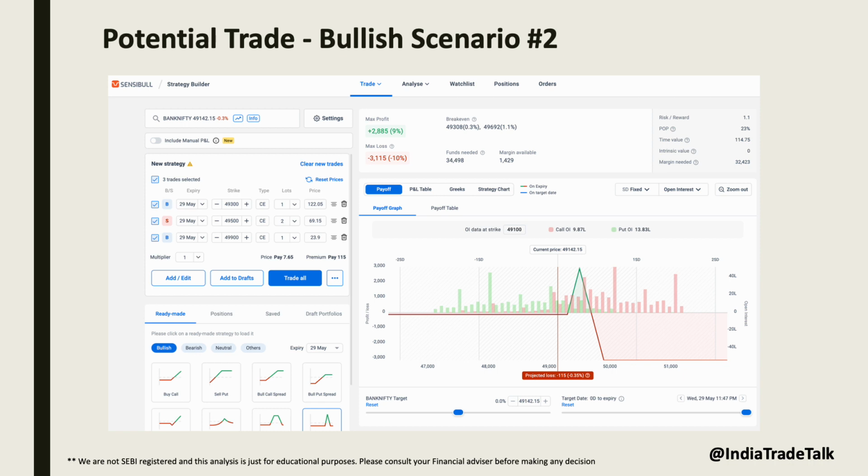However, if Bank Nifty reverses or consolidates between 49,300 to 49,500, we should be prepared to accept the loss or minor profit based on the closing price. There is no need to make any adjustment with this trade. We should accept whatever comes our way, whether it's profit or loss. Just follow the levels given to close the trade.